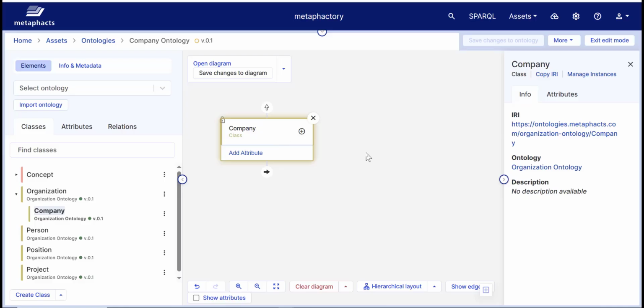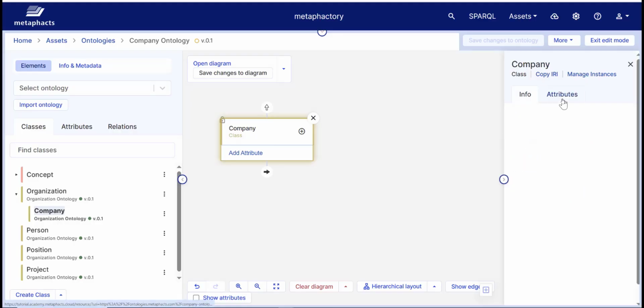If we now click on the company class, the panel on the right will display all properties and attributes that have been defined in the original ontology. If we wanted, we could add new attributes to these classes to match some specific domain needs, but we cannot modify any existing attributes or properties that are not defined in this ontology, as indicated by the lock icon.